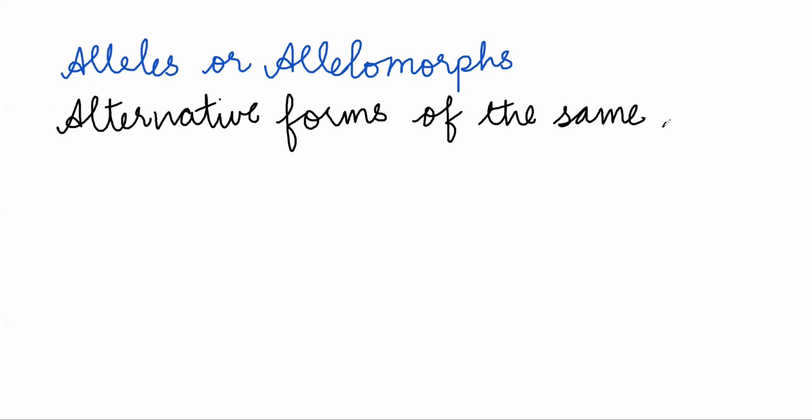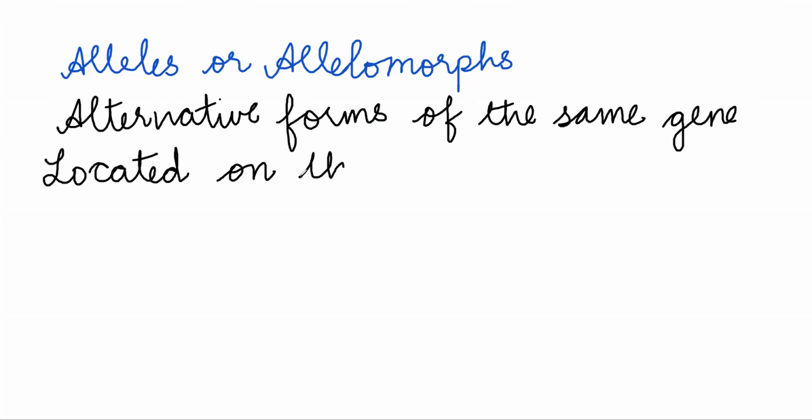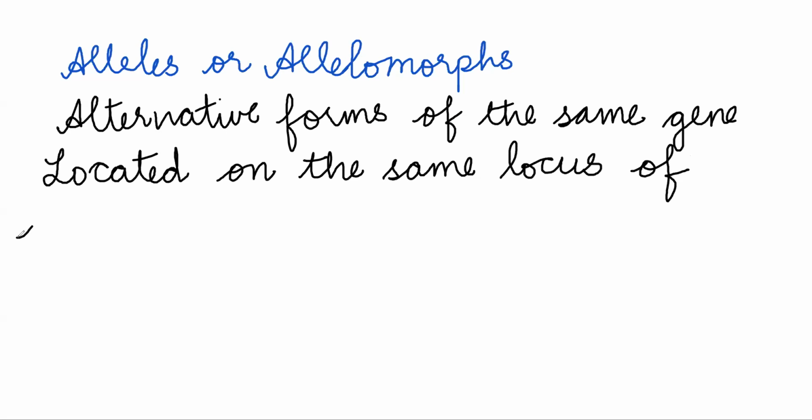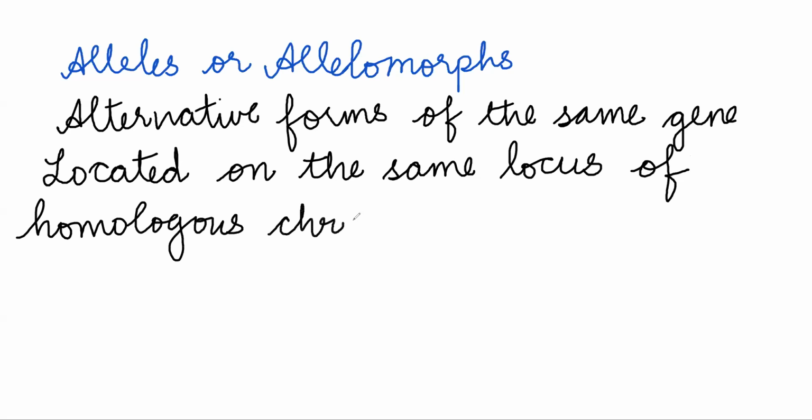They are located on the same locus of homologous chromosomes.